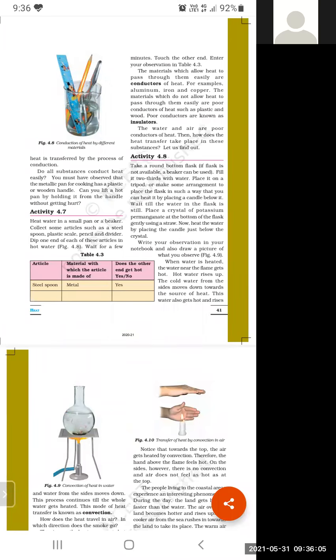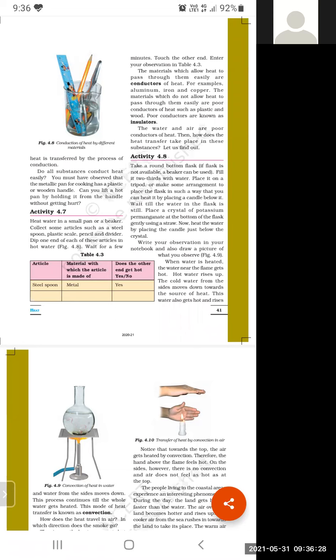Conductors, what are conductors? Those materials which allow heat to pass through them easily are known as conductors. Examples are all metals like aluminium, iron, copper, silver, gold, platinum, zinc. These metals allow heat to pass through them. That's why they are known as conductors.